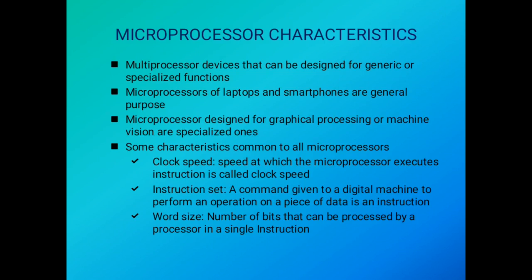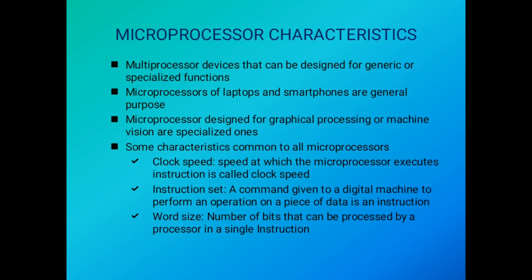Next, move on to the characteristics of microprocessor. Microprocessors are multi-purpose devices that can be designed for generic as well as specialized use. For example, if you take your mobile or laptop, those processors are general purpose processors. However, some microprocessors are designed for graphical processing or machine vision, which are specialized ones. It will have these three characteristics: clock speed, instruction set, word size.